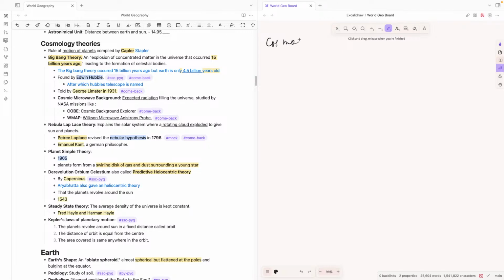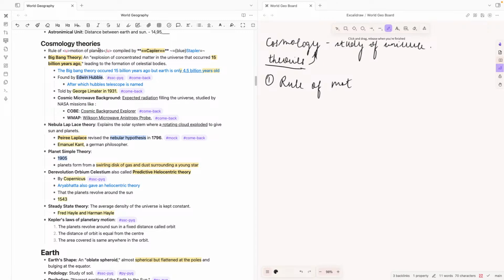Like we saw in the last video, cosmology is basically the study of the universe, right? Among this, there have been several theories which explain how the universe has been created or how the earth has been created. So these theories are called the cosmology theories. Among them, the first one is the rule of motion of planets by Kepler. This theory explains how the planets move. The planets revolve or rotate around the sun in a particular way, right? That motion is explained by Kepler in this theory.